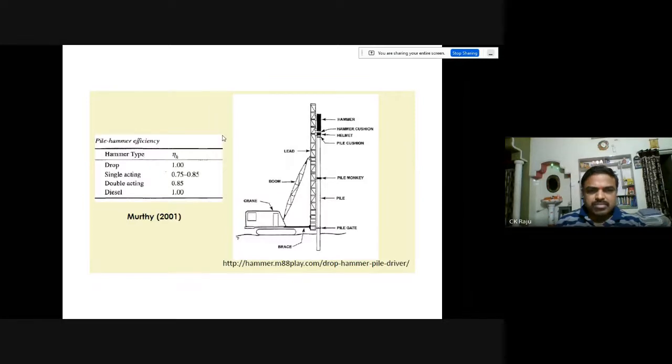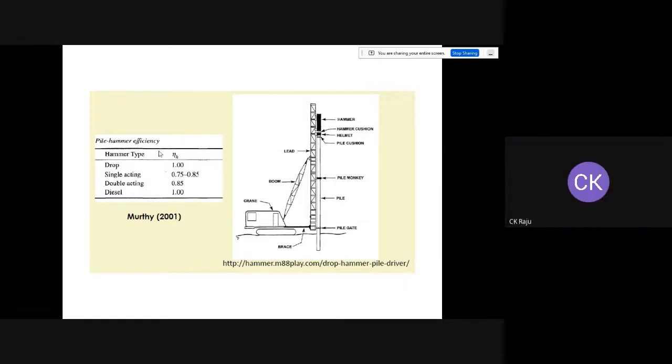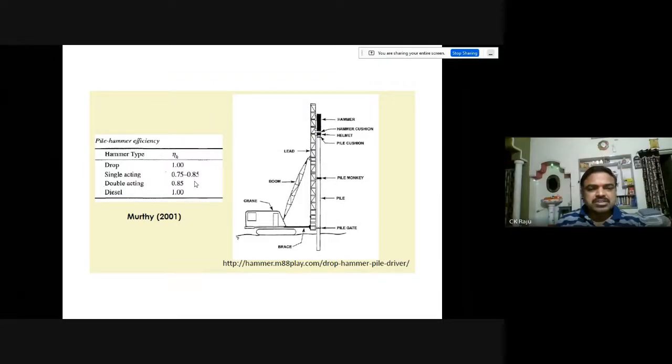Then how do we consider pile hammer efficiency based on hammer type? Eta H is taken as 1 for drop hammers, 0.75 to 0.85 for single acting hammers, 0.85 for double acting hammers, and 1 for diesel hammers.